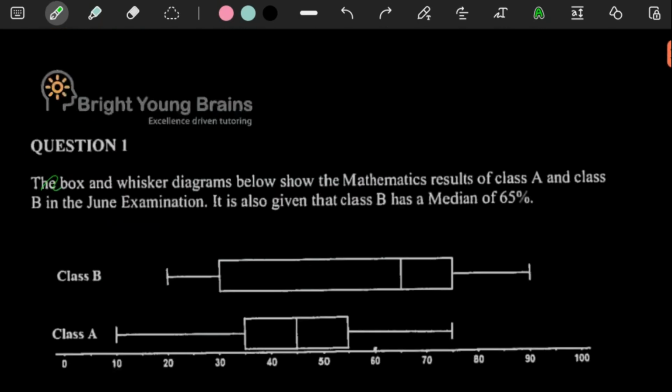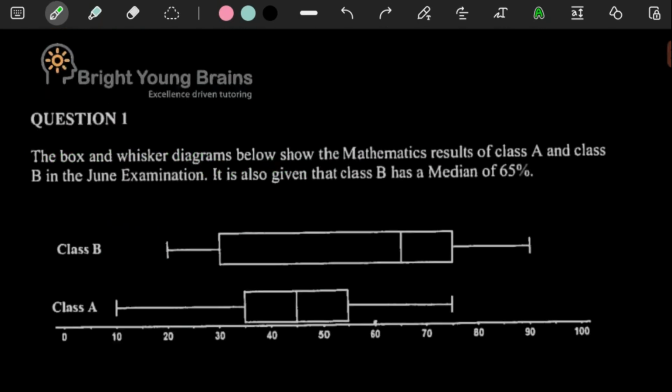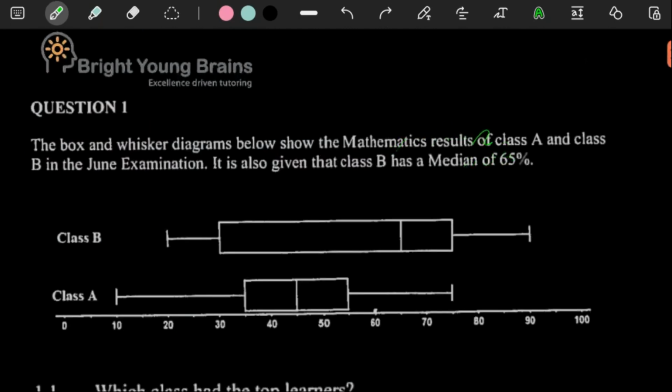So question 1 here said, the box and whisker diagrams below show the mathematics results of class A and class B in the June examination. And then it says it is also given that class B has a median of 65%. So if class B has a median of 65%, you see where this is, this is where Q2 is, because remember, Q2 means median. Our median gives us an idea of where half of the data is. So this is telling us that 50% of everyone got below 65, and then 50% of everyone got above 65.